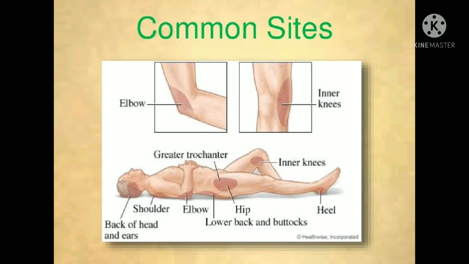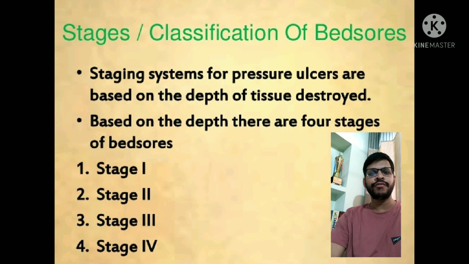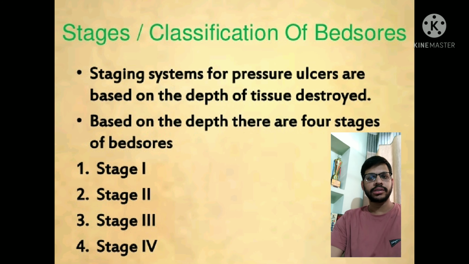The common sites prone to develop bed sores are the elbow and inner knees. Other sites are the back of the head and ears, shoulder, greater trochanter, hip, lower back and buttocks, as well as the heel. Based upon the depth of tissue destroyed, the bed sore can be classified into four stages: stage 1, 2, 3 and 4. Let us discuss it.